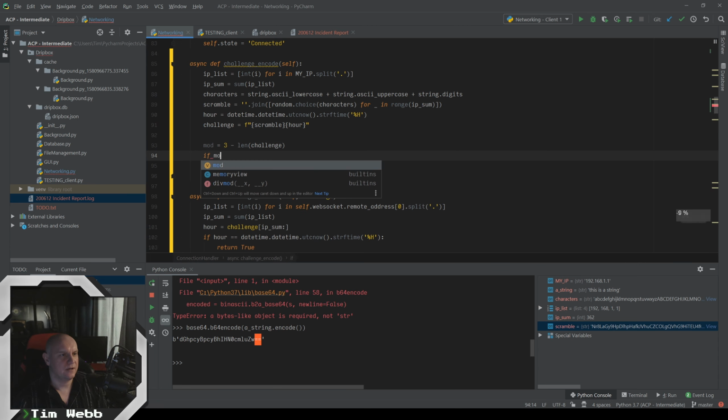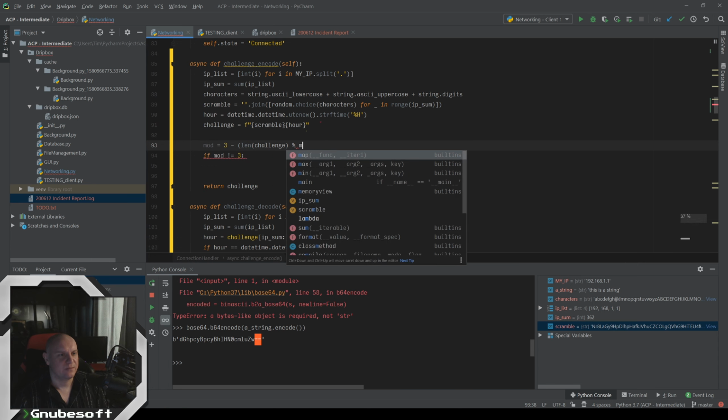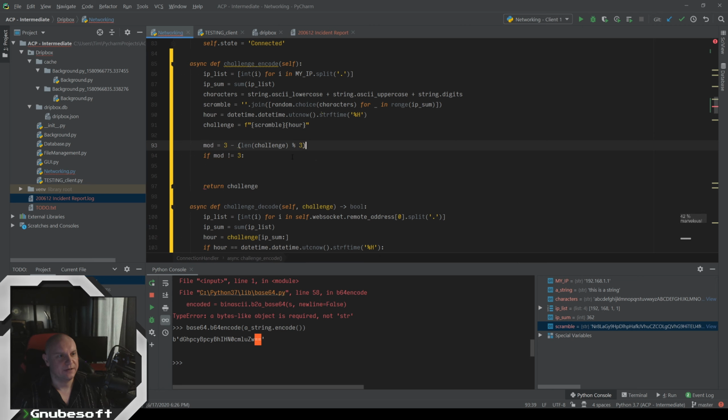And if mod is 0, this would be 3. So if mod does not equal 3, then we want to add however many, oh, whoops. I missed the modulo there. All right, we've got to actually get the modulo of 3.